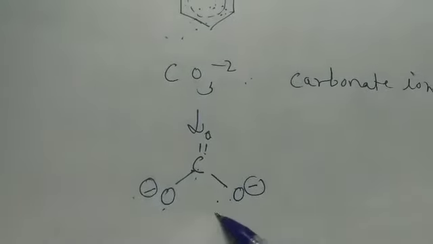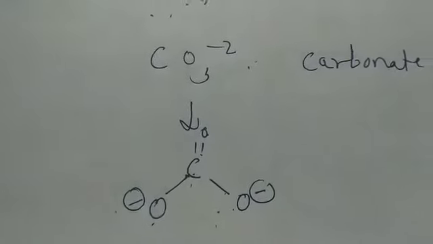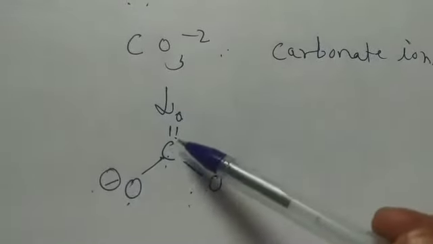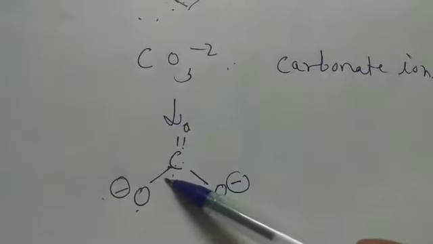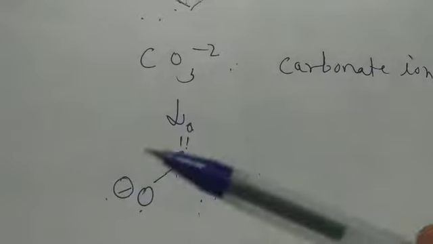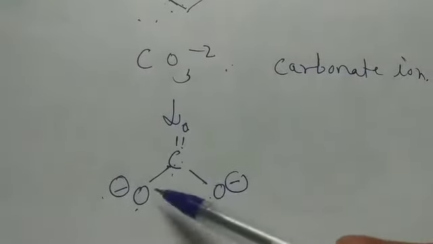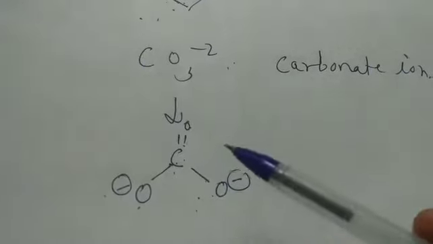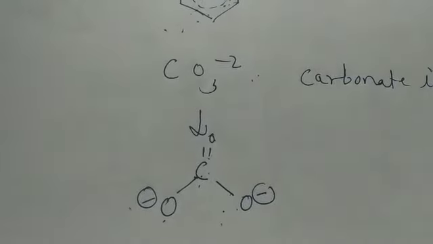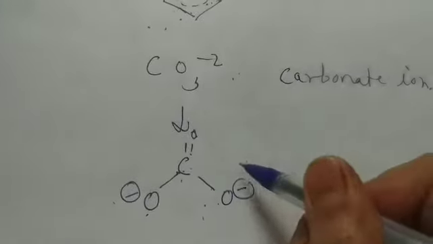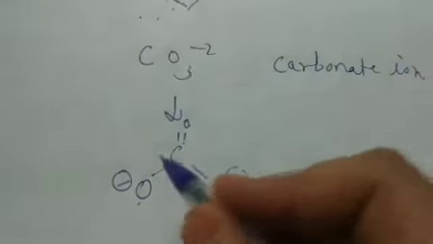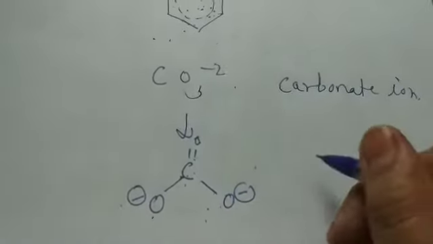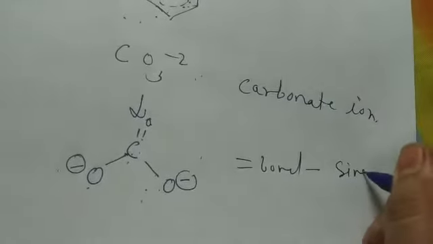Now, what did you observe in this structure? Students, here are two single bonds, and between the carbon and oxygen there is a double bond. Then what, students? Single bonds should be longer than the double bond. Both single bonds should have a larger bond length than the double bond. But in actual fact, there is no difference between any of the bonds. That means double bond will be equal to single bond.